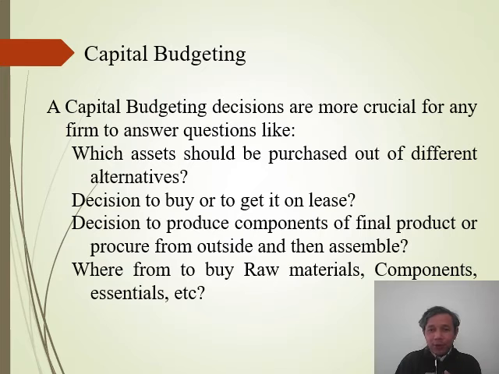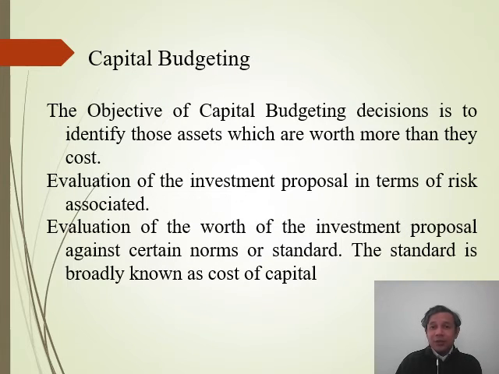So the reason capital budgeting is important is that it helps us to know about the different types of selection process which we can apply when we are going to invest in different types of fixed assets. So that is the concept of capital budgeting. The basic objective of capital budgeting is what? The primary objective of capital budgeting is to identify those assets which are worth more than their cost. Obviously, every item will have its own cost, but at the same time, every item will have its own benefits also.